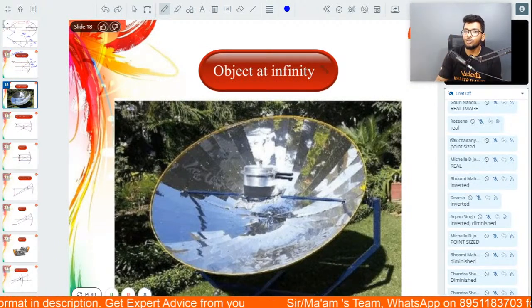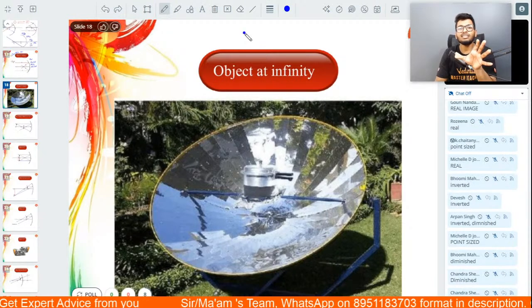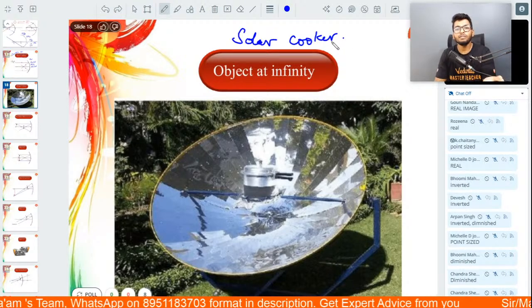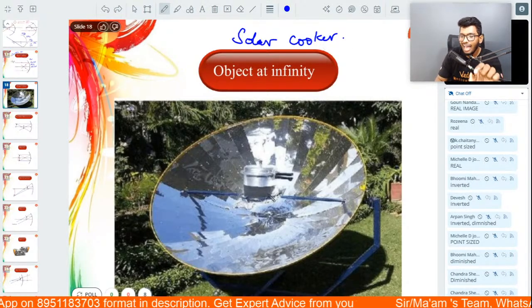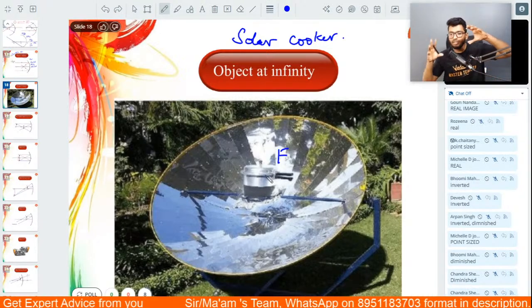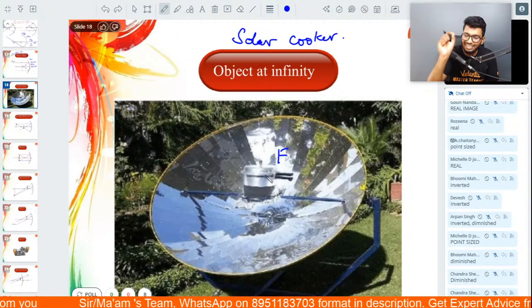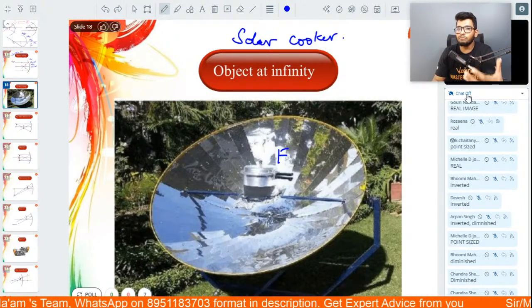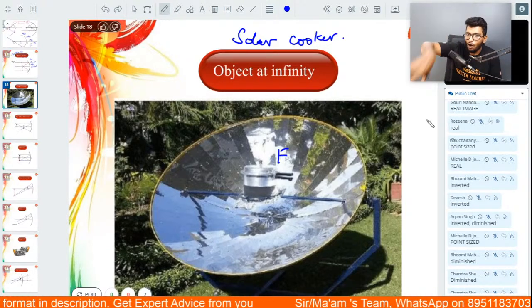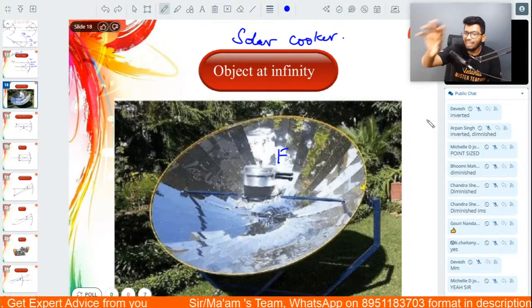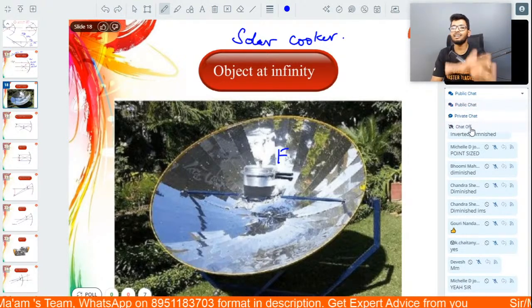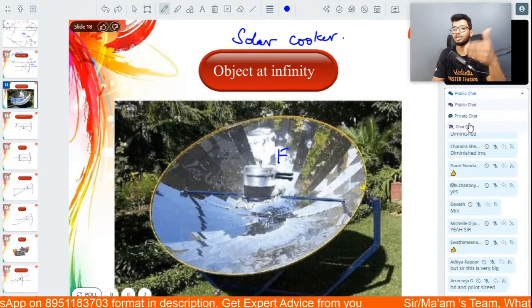And this is what is used. One of the applications of this is your solar cookers. In solar cookers, we are using the exact same thing. So you can see this. The cooker is placed exactly at the focus so that all the rays of light after reflection are going to meet exactly at this focus and increase the temperature, so that you can cook the food much faster. That is why they don't keep the cooker on the surface. They keep it exactly at the focus, because the rays of light are coming from the sun, so after reflection, they'll fall exactly at the focus and increase the temperature.